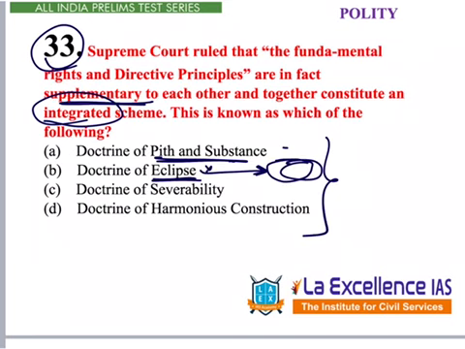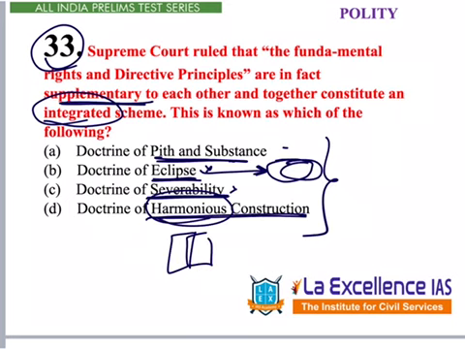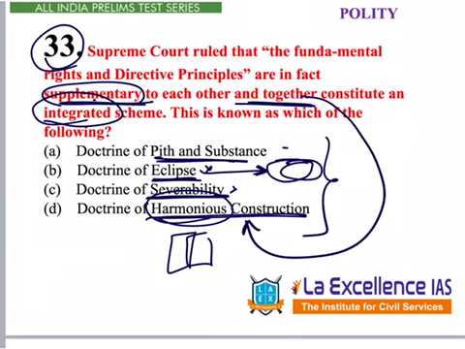Doctrine of severability. Let's say we have not understood this. Next D. Doctrine of harmonious construction. Harmonious means living together or coming together. By preliminary reading of this, fundamental rights and DPSP are supplementary and together is the word over here. So even if we don't know this directly, we can say D is the answer, because among all of them this is more relevant.